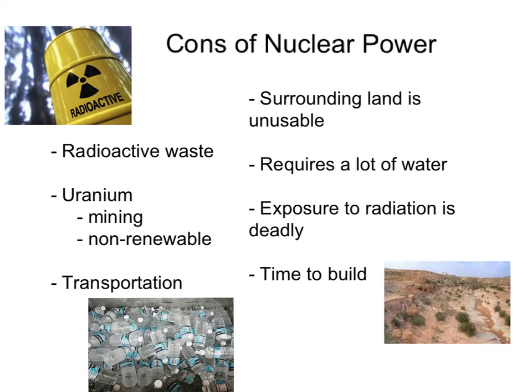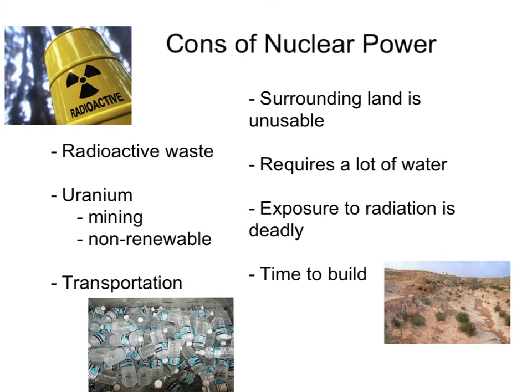Cons of nuclear power. Radioactive waste created by nuclear power is not biodegradable and is extremely dangerous. Creating nuclear power requires uranium, which must be mined. This is not a clean task to undertake. Uranium is not a renewable resource and can be dangerous to transport to and from plants. Once a nuclear plant is decommissioned, the land surrounding the plant cannot be used for crops. A lot of water is required for heating and cooling in a plant. Exposure to nuclear radiation can be deadly and also cause cancer.